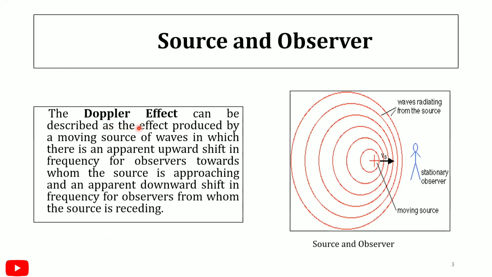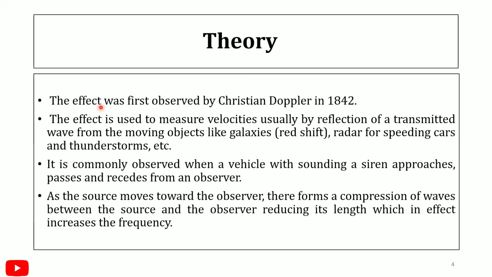The Doppler effect can be described as the effect produced by a moving source of waves in which there is an apparent upward shift, meaning an increase in the frequency, for an observer towards whom the source is approaching, and an apparent downward shift in the frequency for an observer from whom the source is receding, meaning moving away. In theory, the effect was first observed by Christian Doppler in 1842.